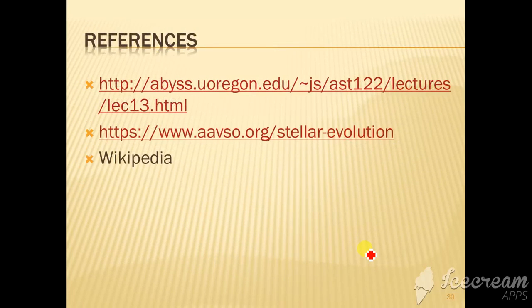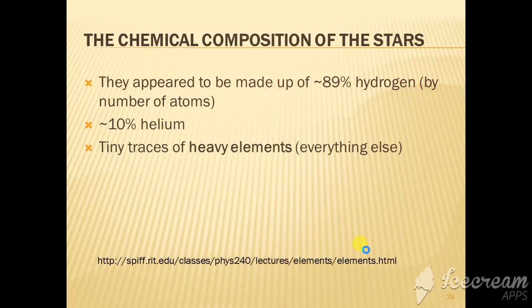We must also know the chemical composition of these stars. During the main sequence, these stars have almost 89% hydrogen by number of atoms and approximately 10% helium, and a very small percentage of other heavy elements.